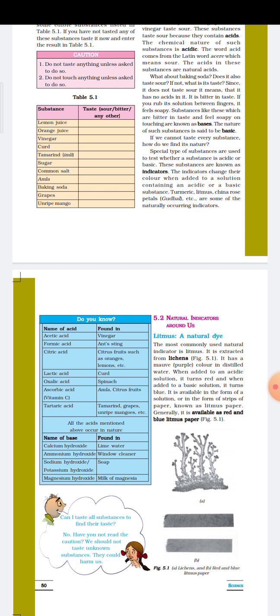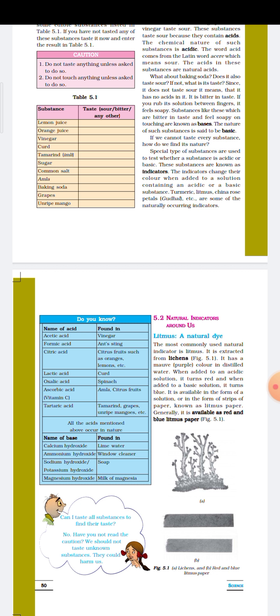As you come to know, acids are sour in taste. For example, lemon juice. In lemon juice, acids are present. Then orange juice, how does it taste? Sour, because acids are present. So from this, what can you conclude? That acids are sour in taste.